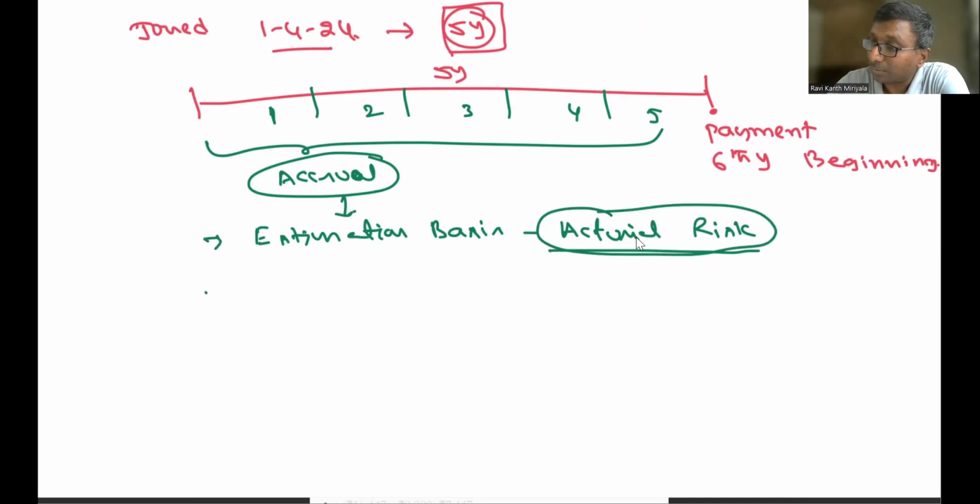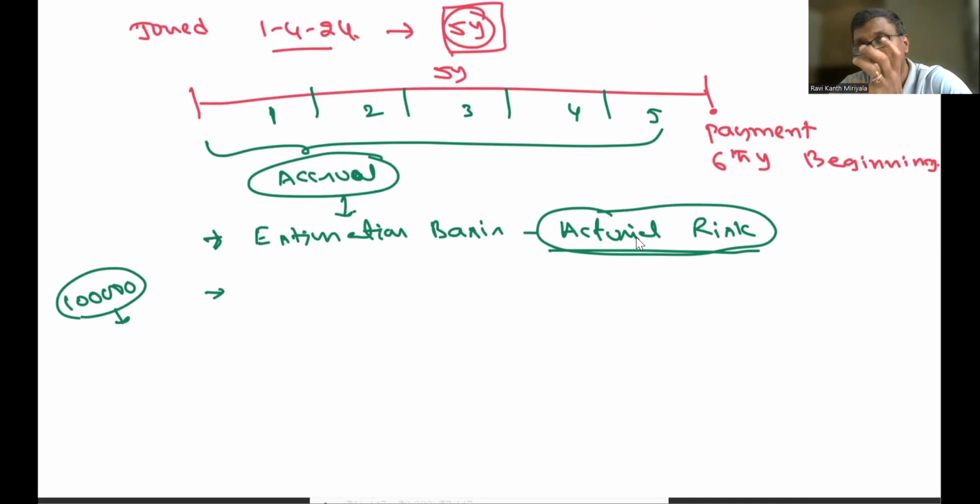And at the same time, sometimes what will happen in a company? See, 10,000 employees are there. Out of 10,000, or 1 lakh employees, how many people will keep on leaving in the case of a software company? In many other companies nowadays, people keep on leaving. So whenever they leave, if they have completed 5 years and they leave, you are supposed to make the payment of gratuity.